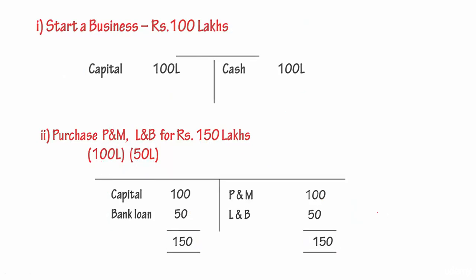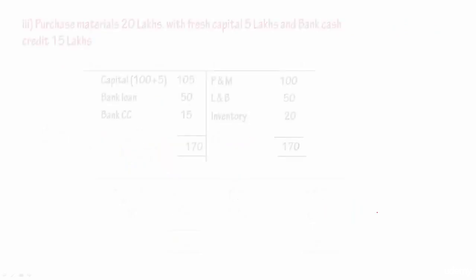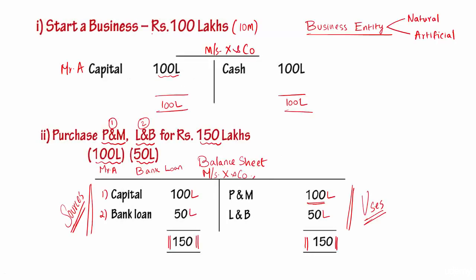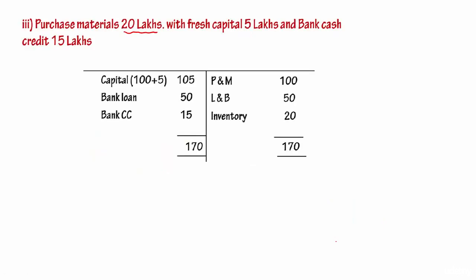Let's see. Yeah. Now this firm, that is Messrs. X and Co., wants to purchase material for 20 lakhs. But how do they purchase? Because they don't have any cash with them. Whatever the 150 lakhs, that is 15 million, they had, that got consumed in this process. They don't have any cash. But they want to purchase material for, say, 2 million, 20 lakhs.